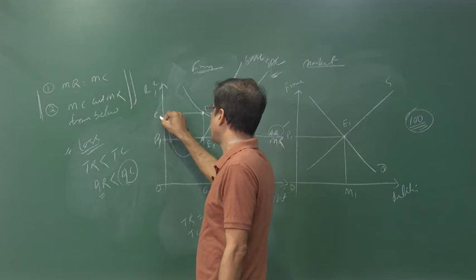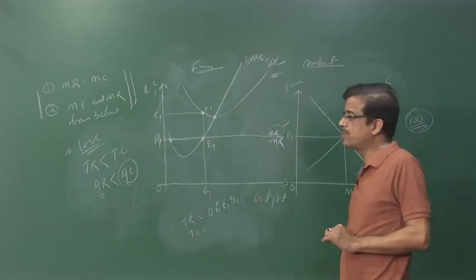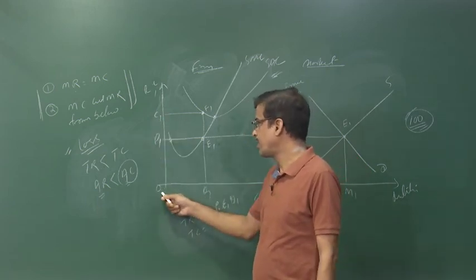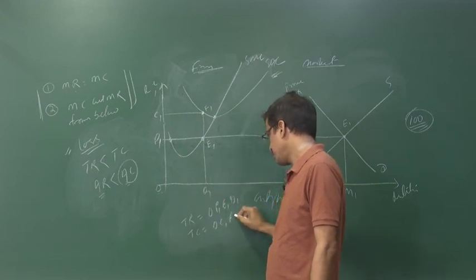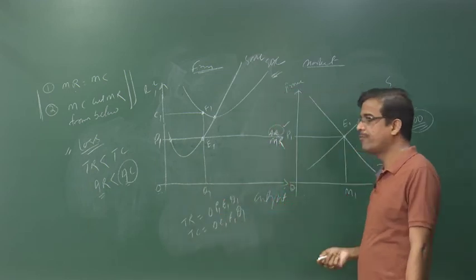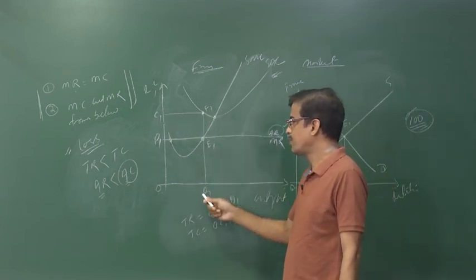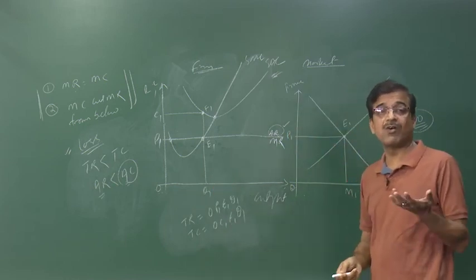Now, F1Q1 is the same thing as OC1. So, OC1 can also be known as the cost per unit. Multiply OC1 with OQ1, and we find the area OC1F1Q1. Now, cost is how much? OC1F1Q1. Revenue is how much? OP1E1Q1. So, which one is more? Cost is more than the revenue.